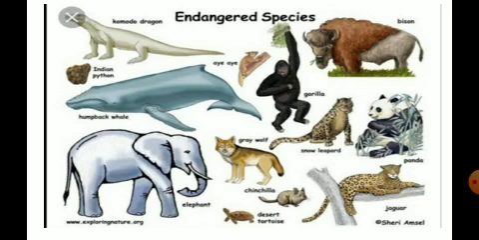You can observe the whale, the Indian python, the dragon, the bison, gorilla, snow leopard, jaguar, panda, desert tortoise, elephant, grey wolf. These are some examples of the species, and as their number is going on decreasing, they are being called endangered animals.